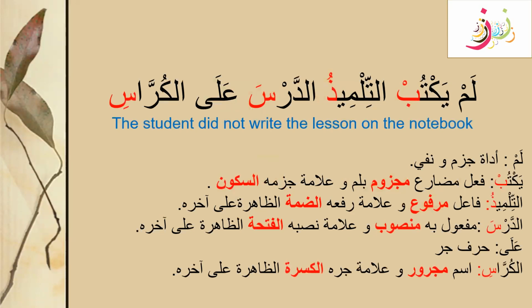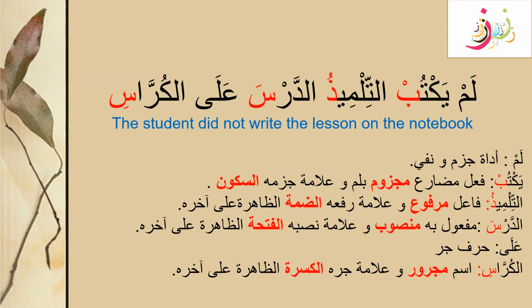Let's look at this example. Lam yaktub at-tilmizu darsa alal kurrasi. The student did not write the lesson on the notebook. Let's look at the i'rab now. Lam, we know that it is harf of jazm, wa nafi, adat jazm, and nafi, it negates the sentence. Yaktub, what about yaktub? It is fe'l mudari majzoom, bilam wa alamati jazmihi as-sukoon.